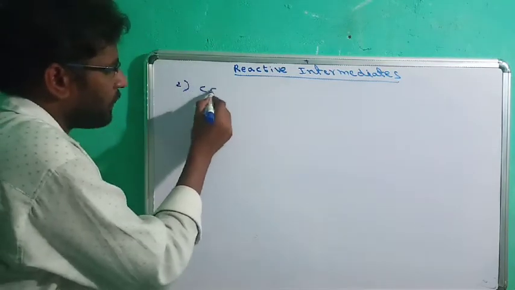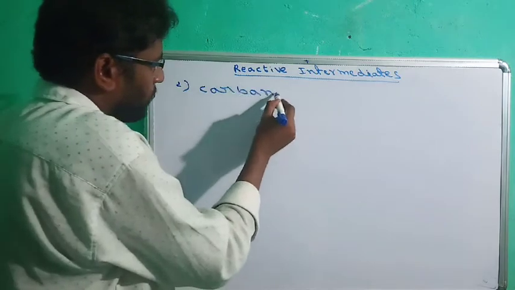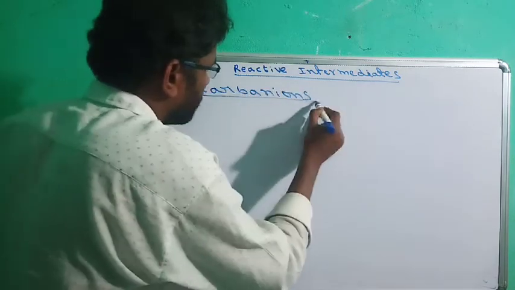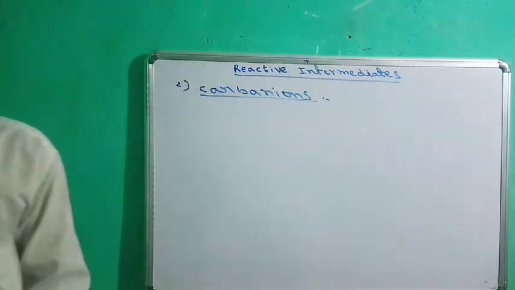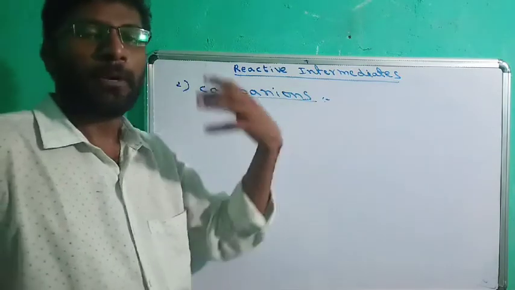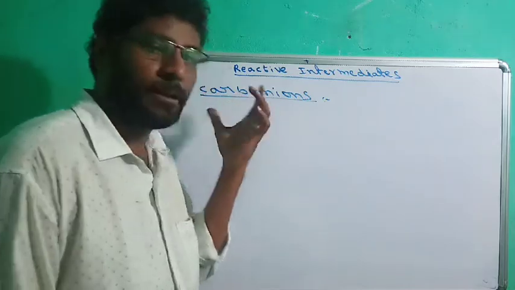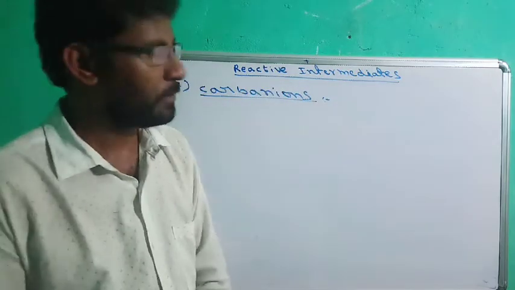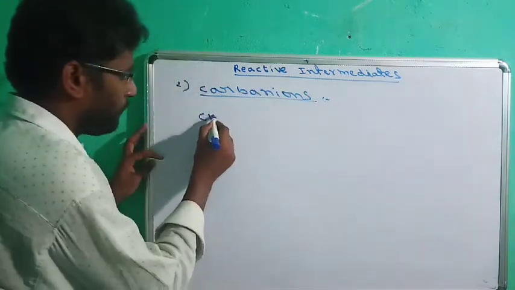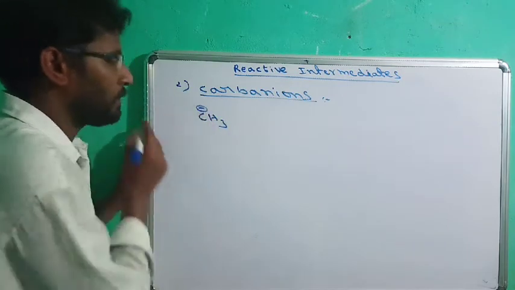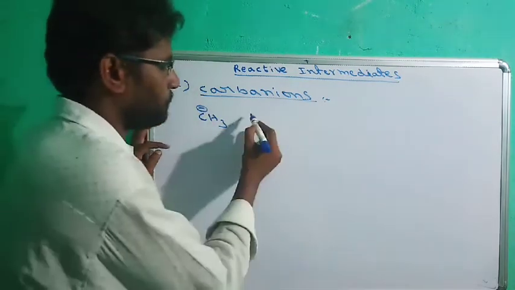Now the second one we will see: carbanions. As we know, carbocations are carbon positive charge species. So carbanions are carbon negative species, which means wherever carbon has a negative charge, that is called a carbanion.